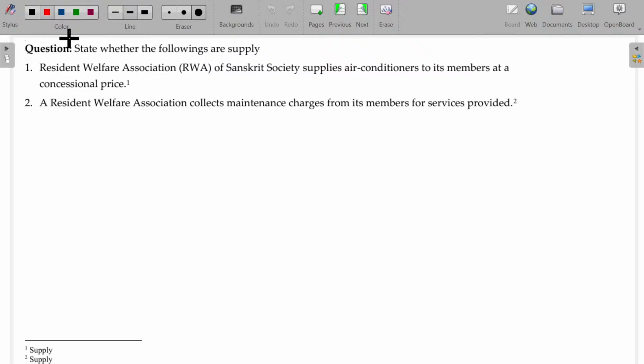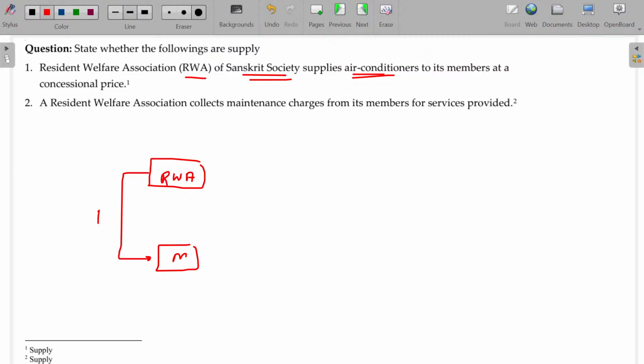So this one I complete here before I go further. Resident Welfare Association of Sanskrit Society supplies air conditioners to its members. What they supply? AC.